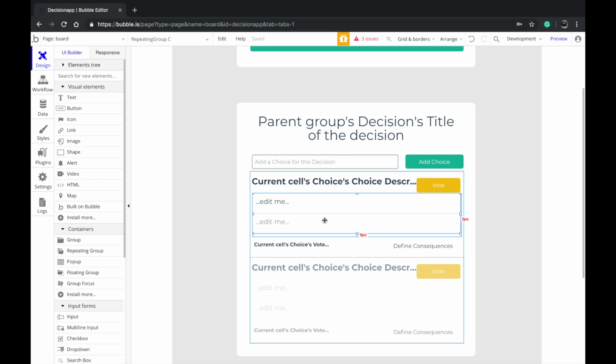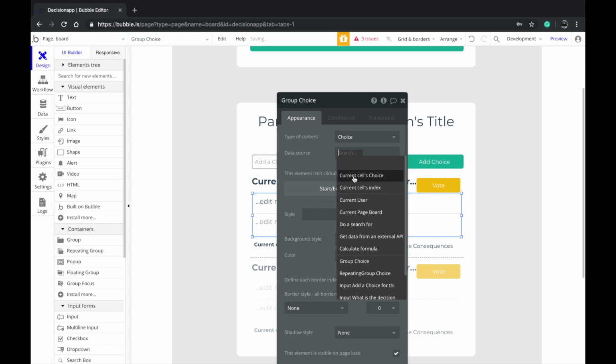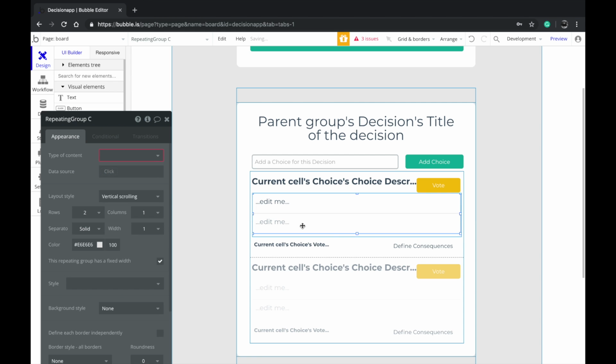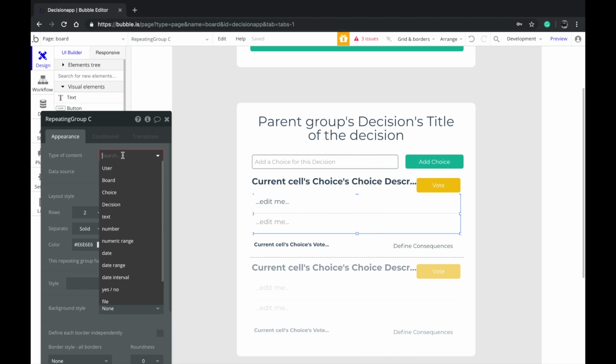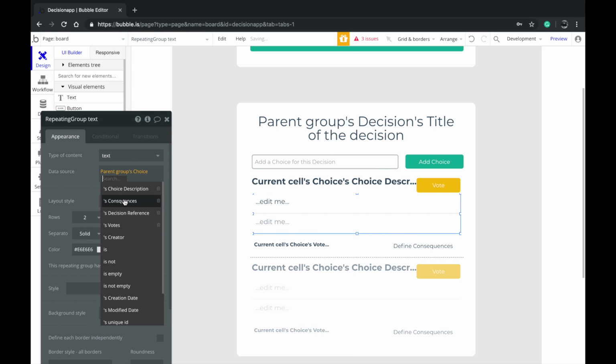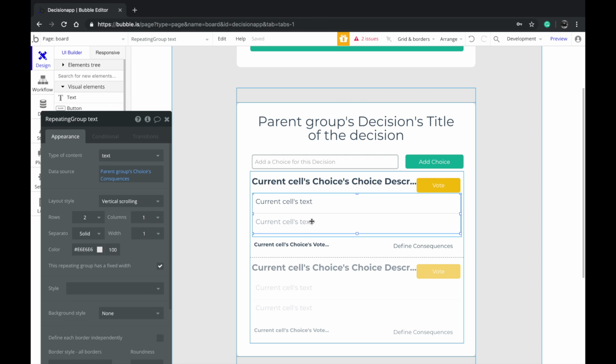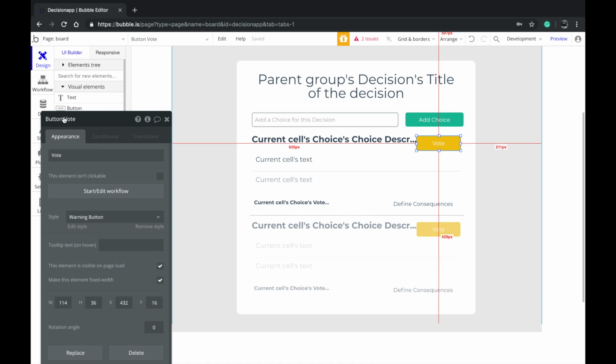Now we want to go back to the repeating group inside of the choice here. Before I do that, there's a group here. So you want to say type of the content is choice. Say current cell's choice. Now go back to the repeating group that is inside of this. You want to say type of the content is text. And why is that? Well, one, you want to display the consequences, and consequences are just a string of text. You want to say data source is parent group's choice's consequences. You want to display the text as current cell's text. So that's it. Now we're going to display the consequences and be able to vote for it.